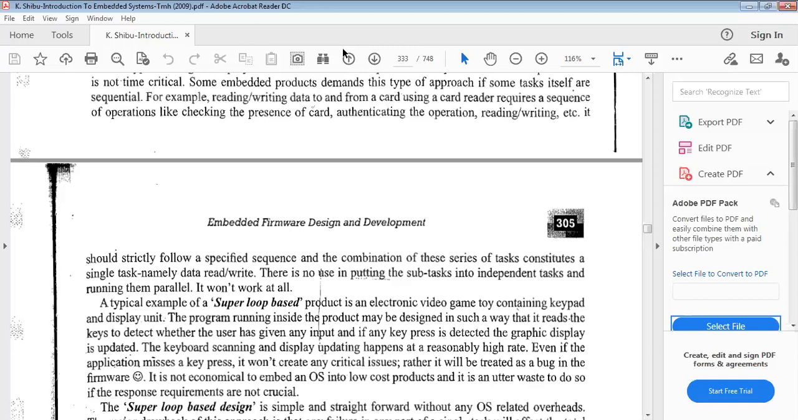That's all about assembly language programming.